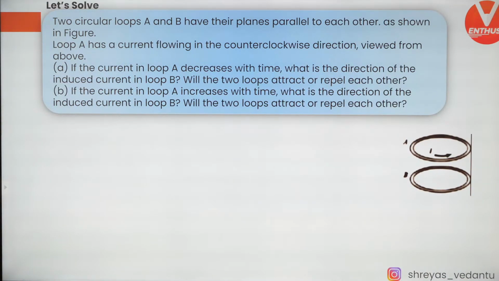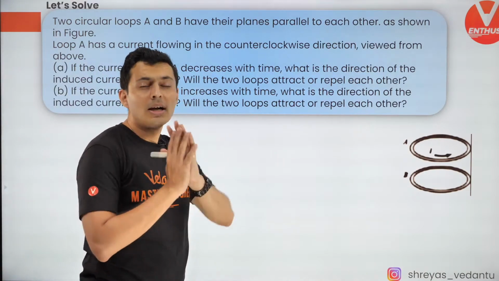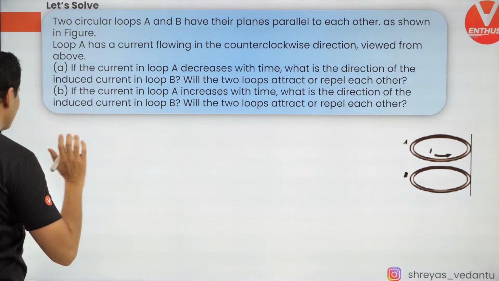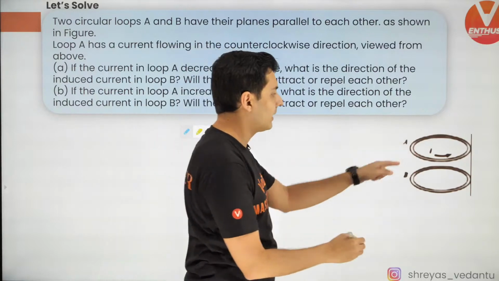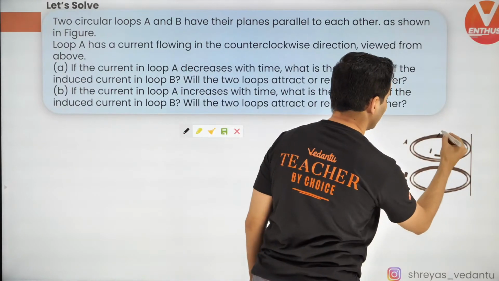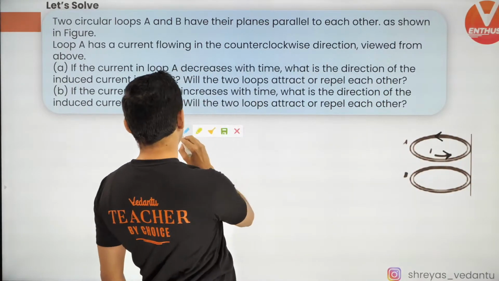Alright, guys, let's do this. Very interesting question. After this, you will never face difficulty in Lenz's law. What you need to do is, very simple fact, guys. First think, how will the magnetic field lines look like because of this current? So the current in this loop is flowing like that. So how will the magnetic field look like?